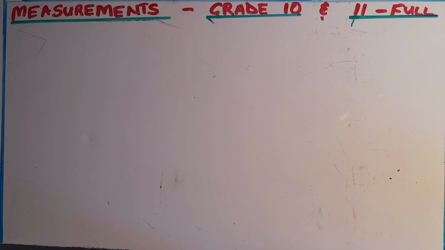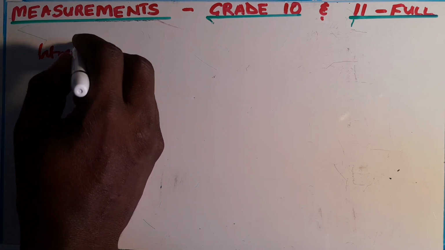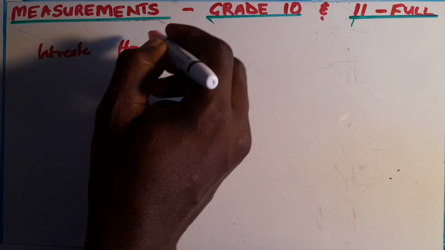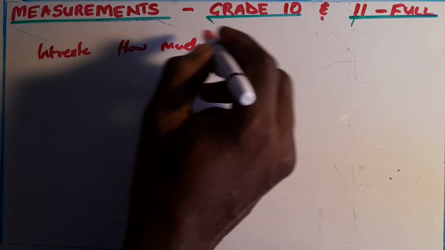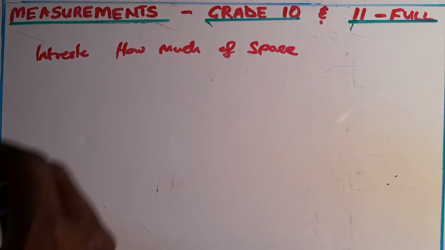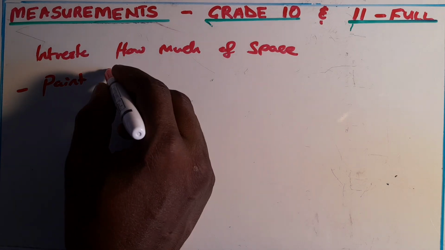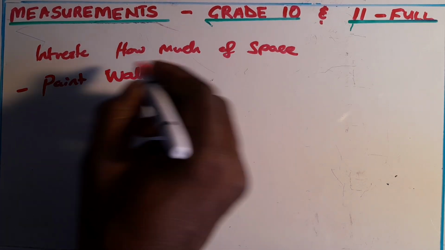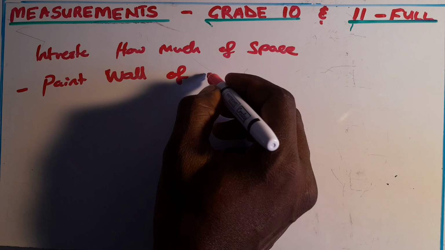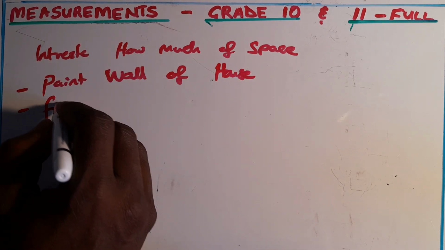So what is measurement all about? No one can deny that we are living in a spatial world, right? So mostly we're interested in how much space we have. Just imagine if you want to paint the exterior walls of your house, or maybe if you want to fill a tank.